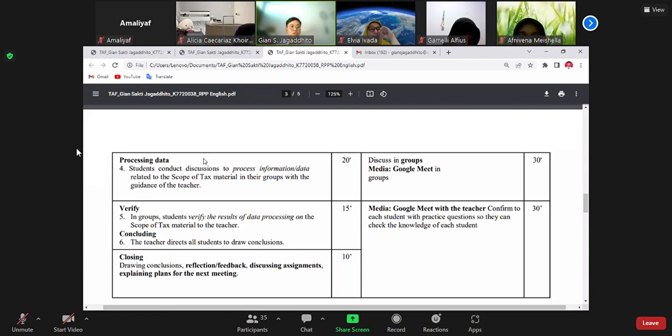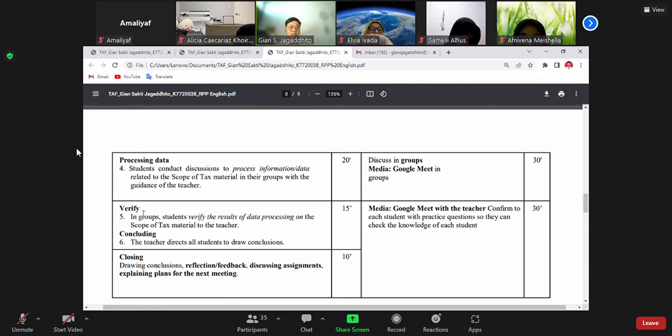Next, processing data. Students conduct discussion to process information or data related to the scope of the text material in their group with the guidance of the teacher. The allocation time is the same, 20 minutes, and they discuss in the group with Google Meet.